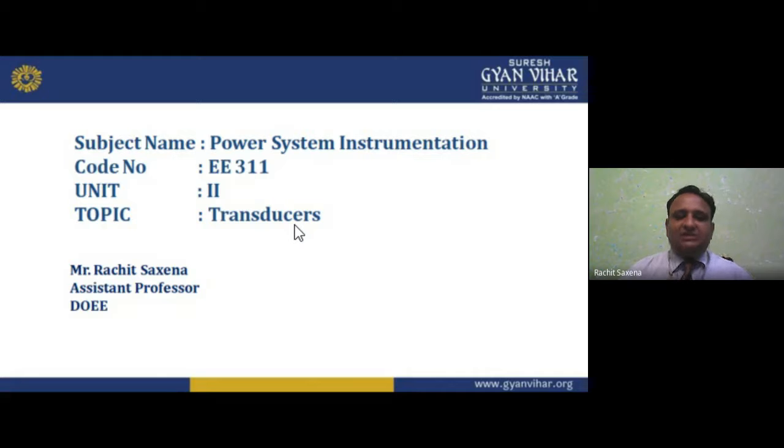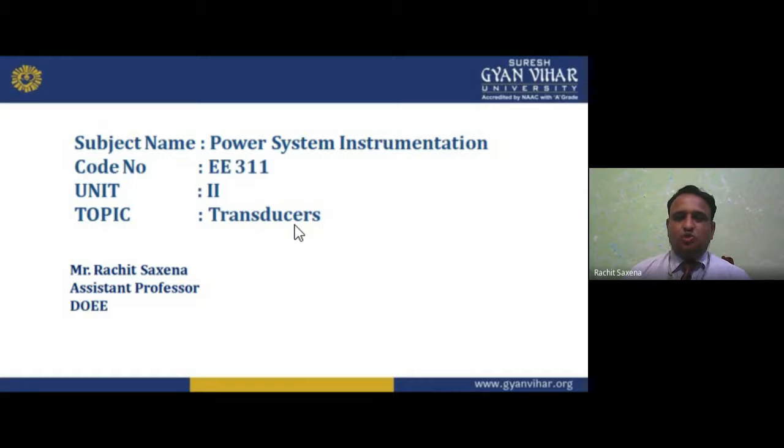So in previous lectures I talked to you about the linear variable differential transformer, that is LVDT, RVDT, strain gauge, thermocouple, resistance temperature detector, that is RTD in short form, resistance thermometer, Hall effect for magnetic measurement, capacitive transducer, and resistive transducers like the potentiometer and strain gauges.